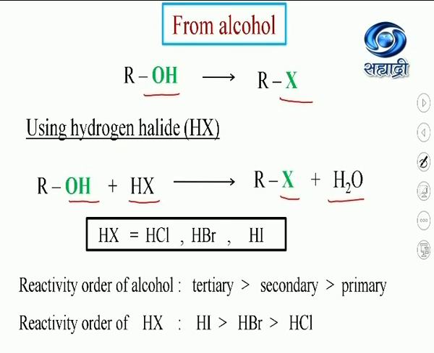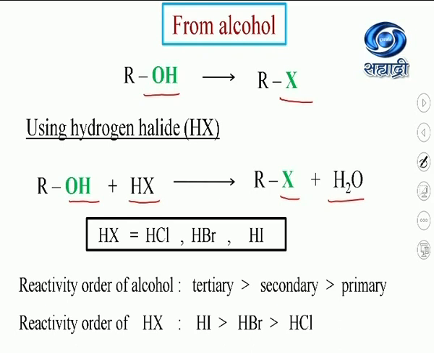How to keep this in mind? The HI bond length is more, so it can break easily.